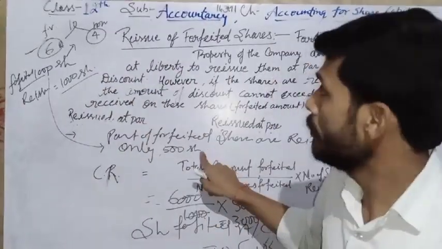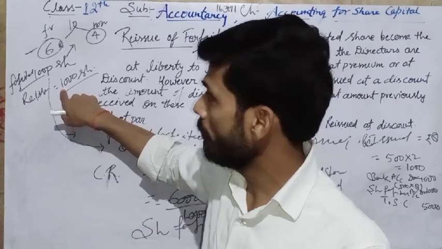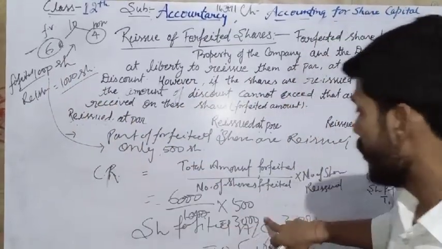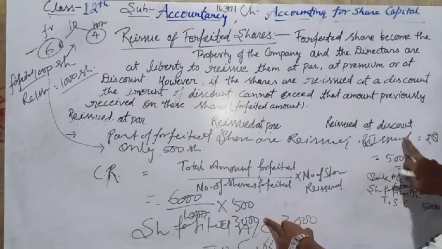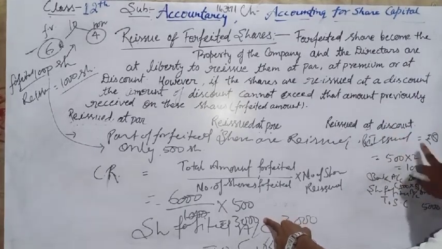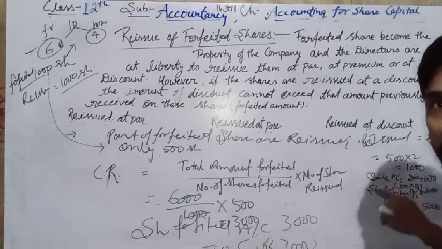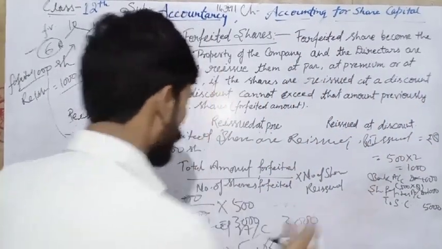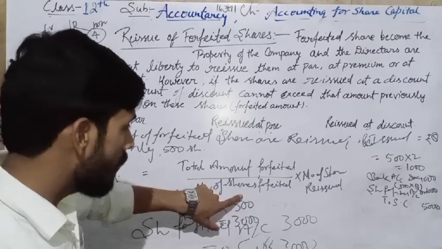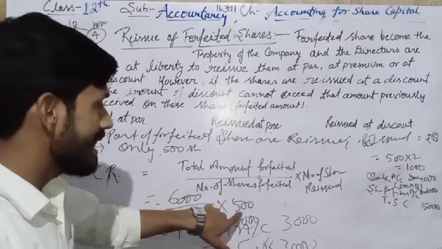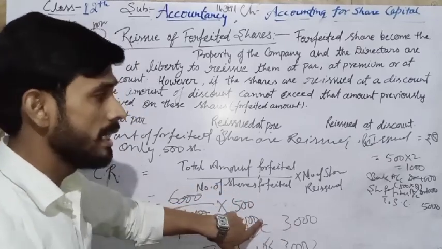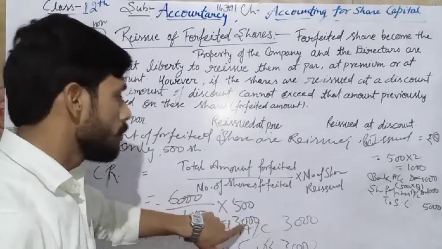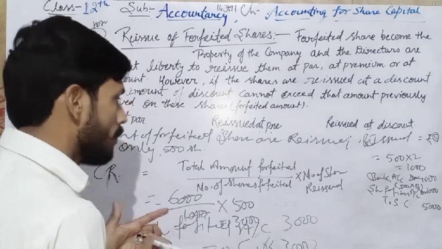On these shares we have already forfeited the amount of rupees 3,000, and here the shares are going to be issued at discount, and the company has a loss of 2 rupees per share, meaning 1,000. So if the company forfeited 3,000 on 500 shares and on reissue has a loss of 1,000, it should be adjusted.